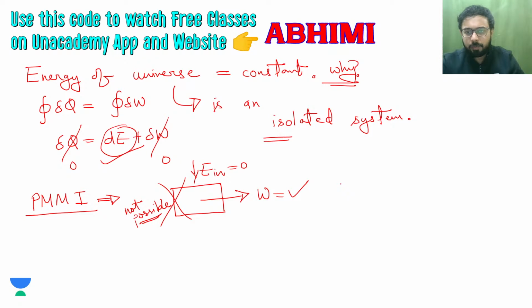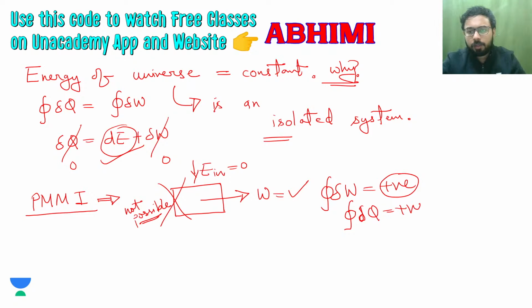The first law of thermodynamics states that the net heat interaction is equal to the net work interaction. So if your work interaction is some positive value, then the net heat interaction will also be some positive value. That means heat will be given to the system to receive that amount of work, because heat is positive only when heat is provided to the system from the surroundings. It is based on the sign convention that we are following.